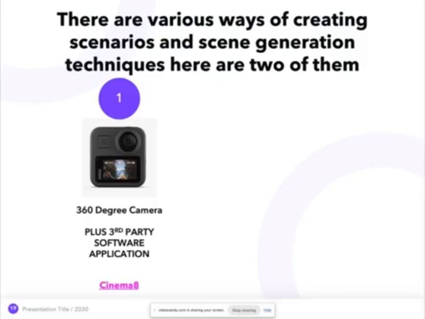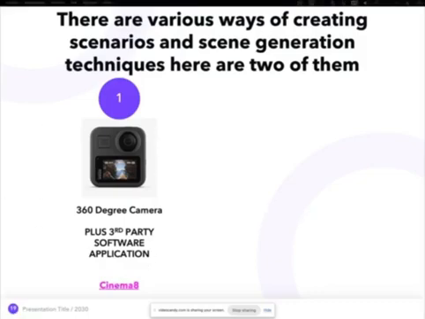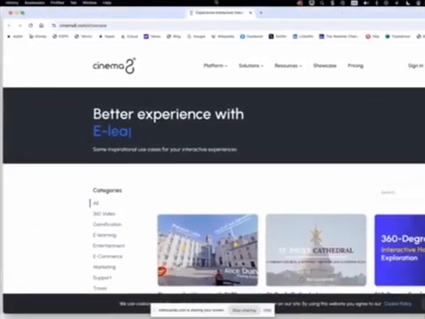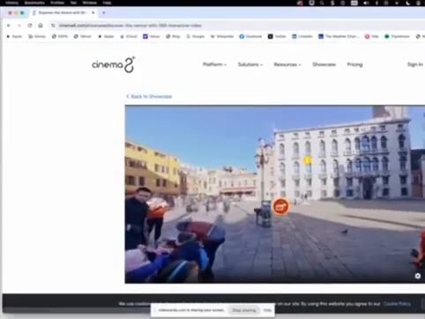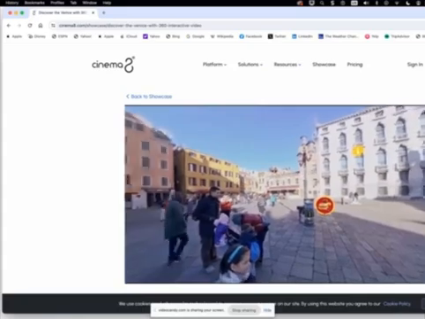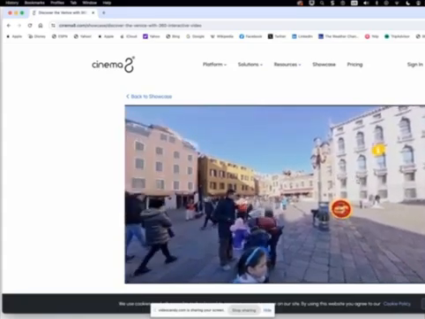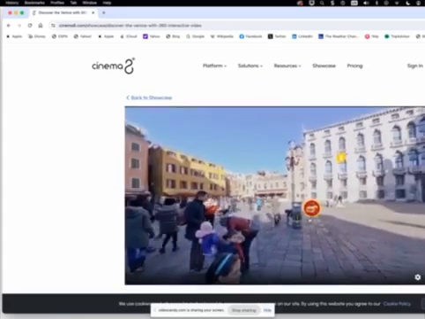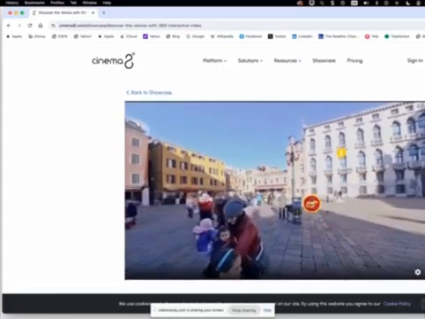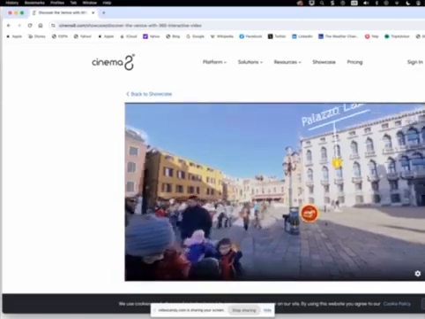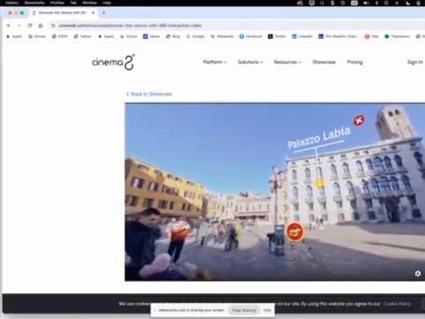Here's an example using Cinema 8 software. You notice that I move through the picture, the 360-degree image has been captured. There are also hotspots in which you can present information to your students, or links to other outside resources.